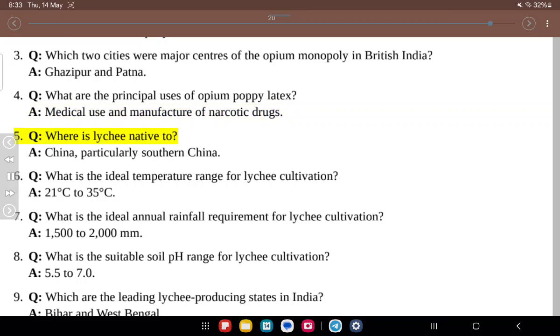5. Q. Where is lychee native to? A. China, particularly southern China. 6. Q. What is the ideal temperature range for lychee cultivation? A. 21 degrees Celsius to 35 degrees Celsius.